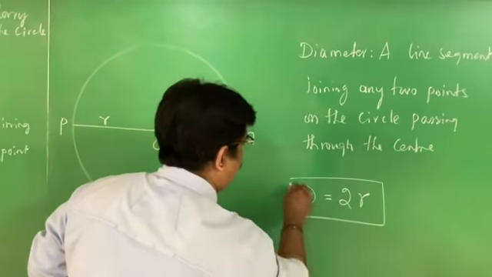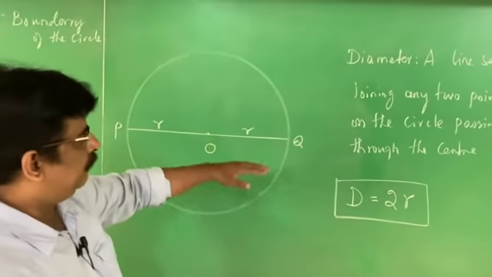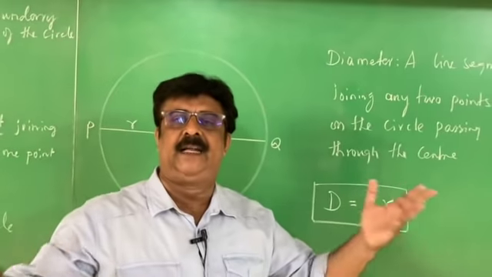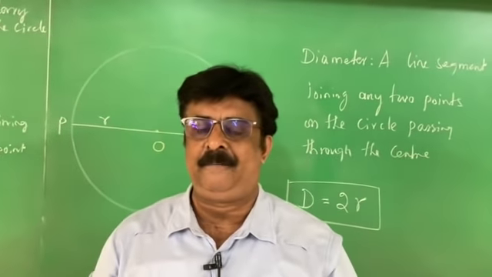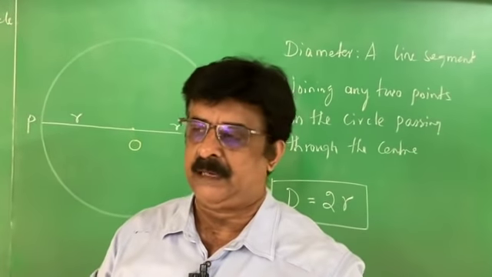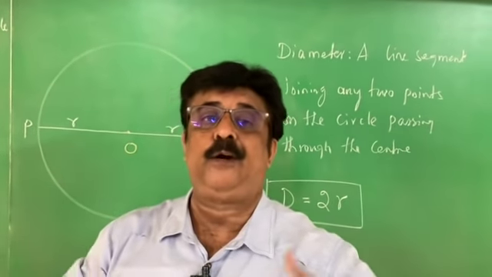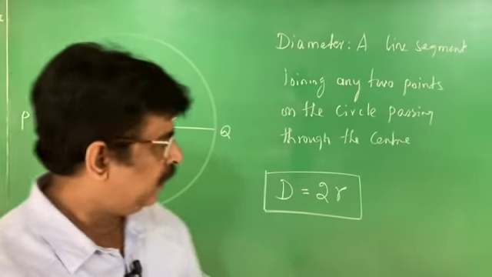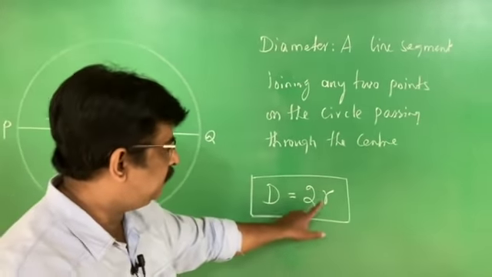Diameter is equal to what? 2R. In a circle of radius 5 centimeter, what is the length of the diameter? 10 centimeter. 5 centimeter is the radius, diameter is 10 centimeter. Suppose they give diameter is equal to 20 centimeter, what is the radius? 10 centimeter. Therefore, diameter is twice the radius.